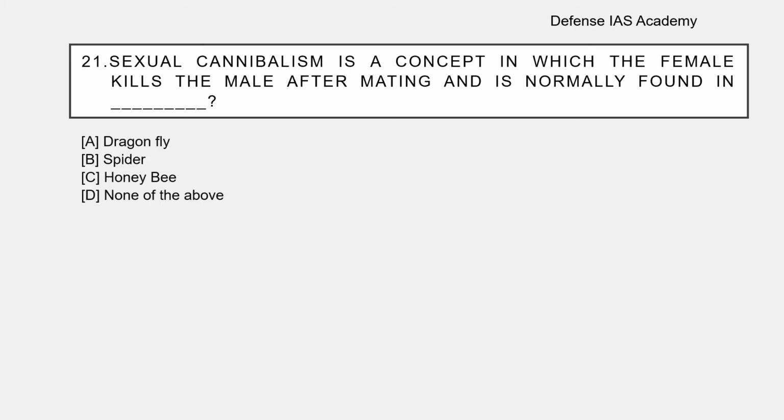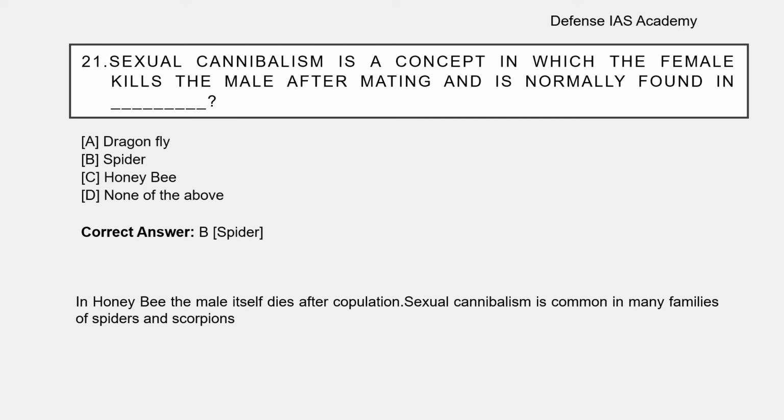Question number 21. Sexual cannibalism is a concept in which the female kills the male after mating and is normally found in dash. Options are: A, dragonfly; option B, spider; option C, honeybee; option D, none of the above. The correct answer is option B, spider. In honeybee, the male itself dies after copulation. Sexual cannibalism is common in many families of spiders and scorpions.